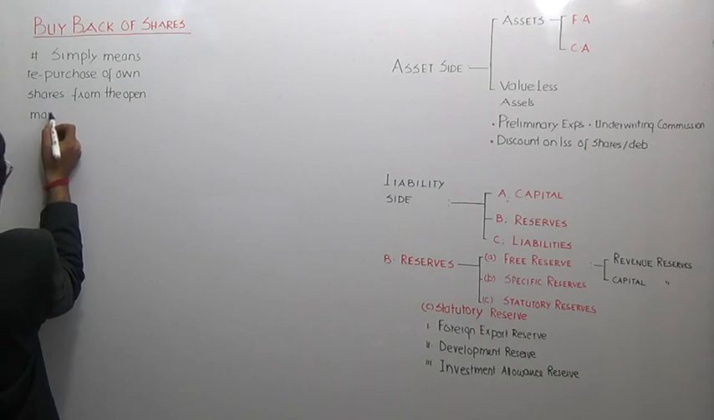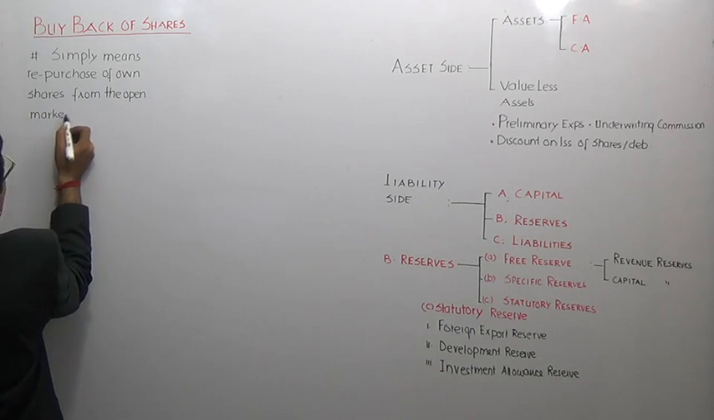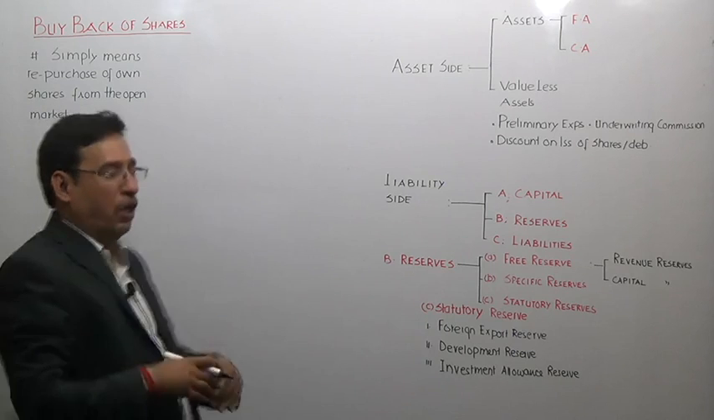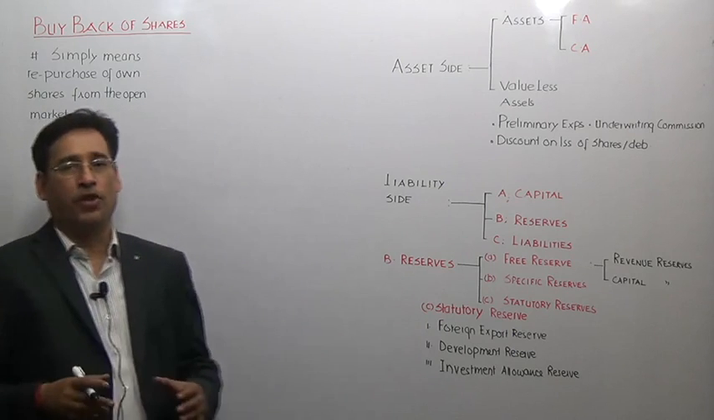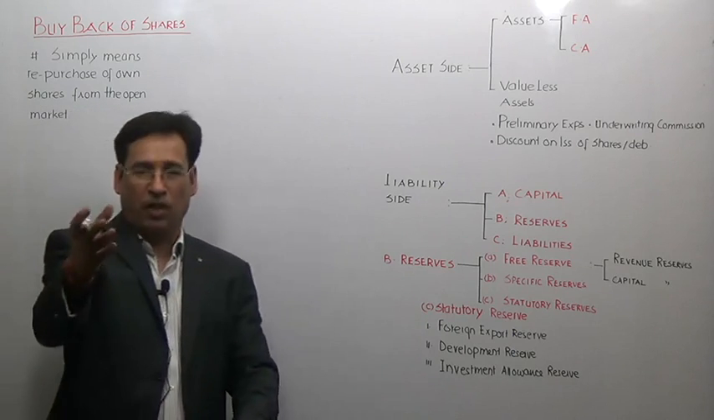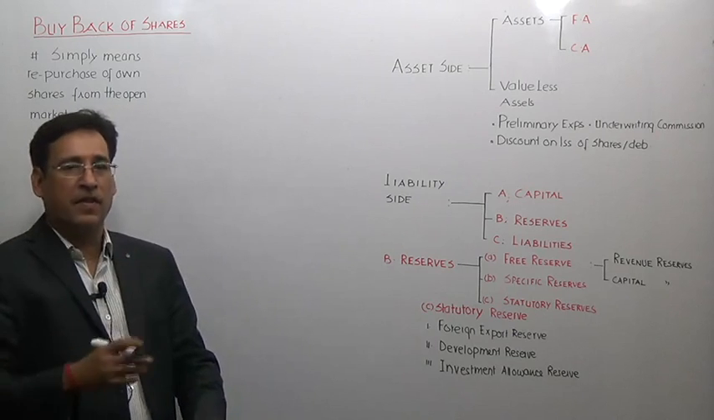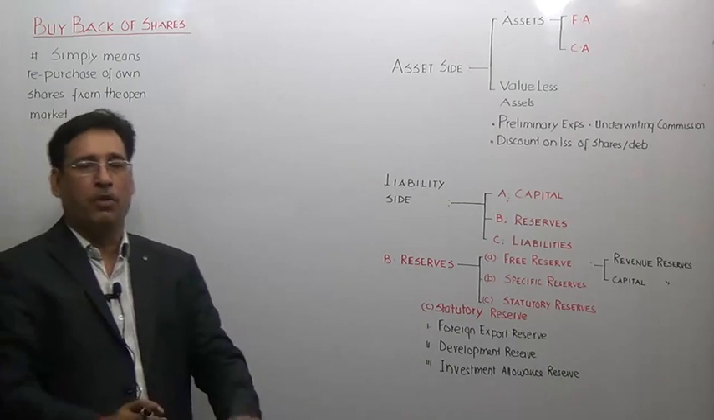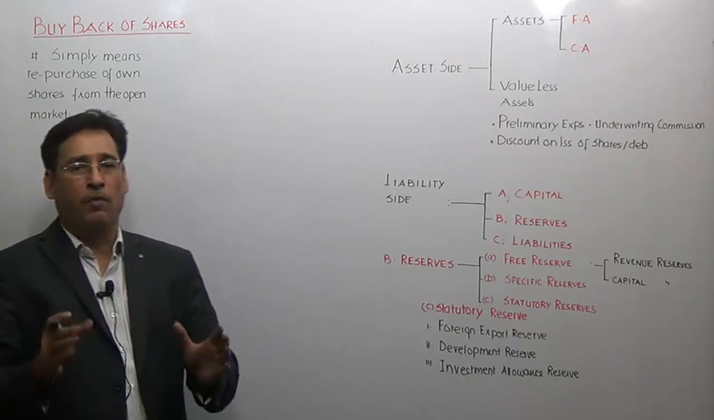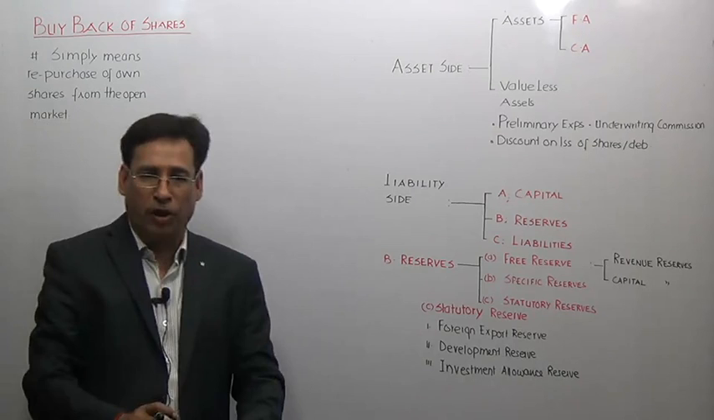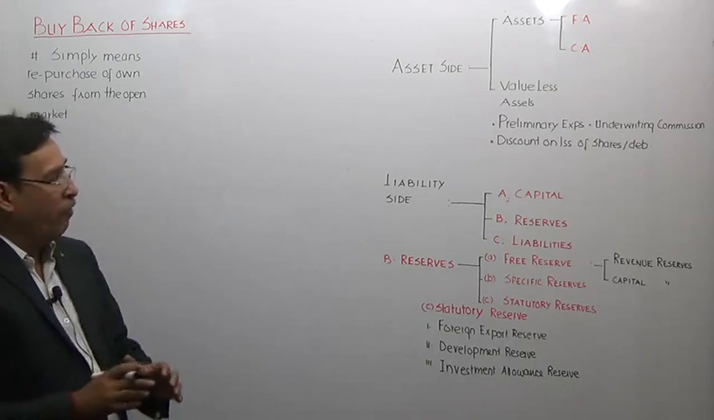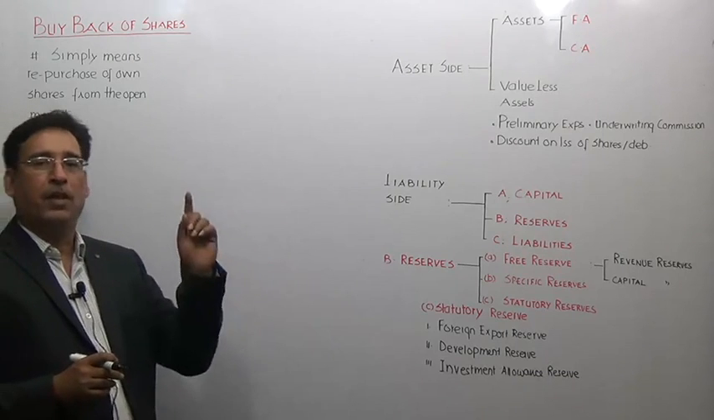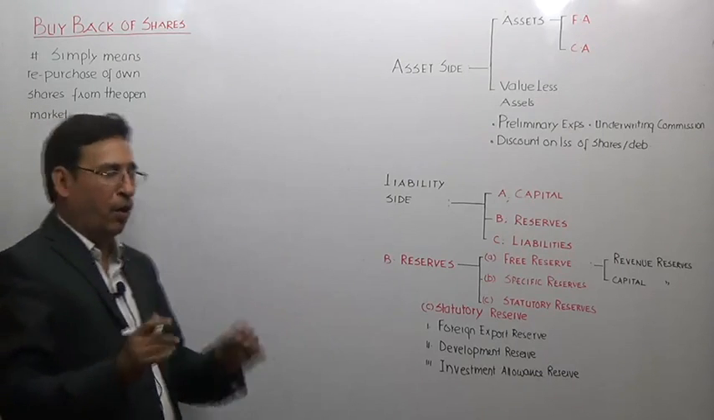So the company can simply make an offer to the shareholders that we are interested in repurchasing our shares. If you, the shareholders, are interested in selling your shares back to the entity, we will repay the amount to you. So that is also a means of redeeming the equity share. Time and again I am telling you, we will avoid the word redemption because there is no definite commitment earlier. Is it clear to you or not?